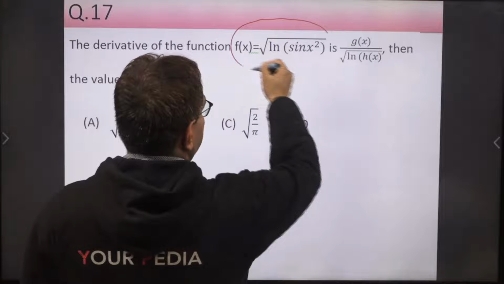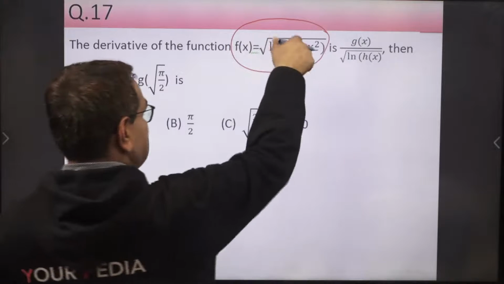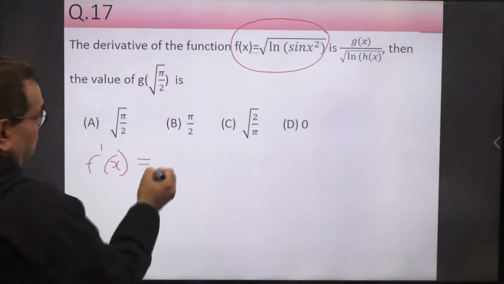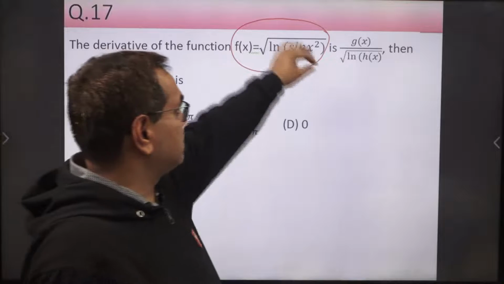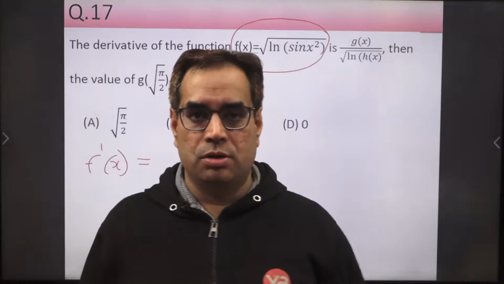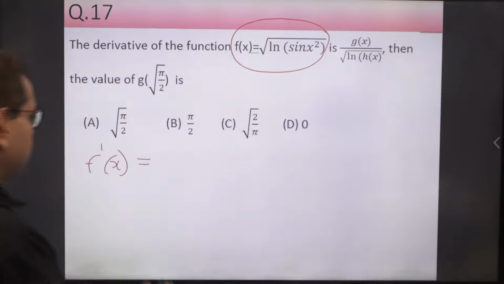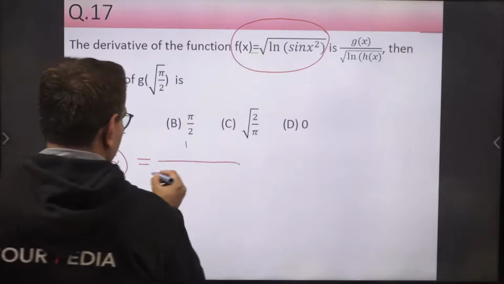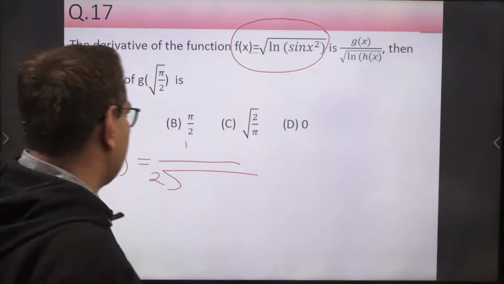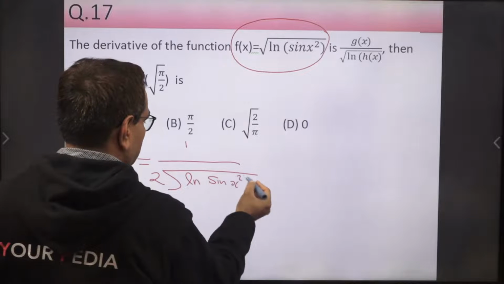This is our function f(x), right? And we have to write the derivative of this, f dash x. So f dash x equal to, now the outermost function is square root. So first of all, we have to write the derivative of the square root. The derivative of root is 1 upon 2 root. The argument inside the root will remain the same. So it will remain ln sine x square.